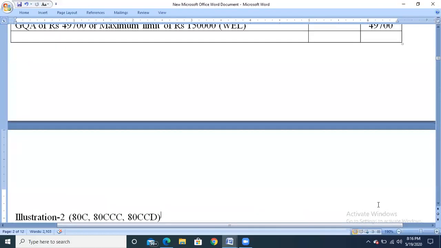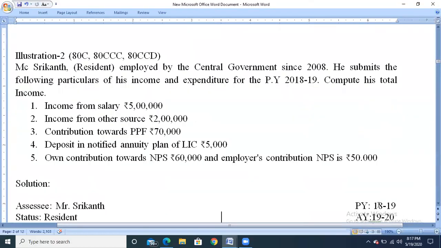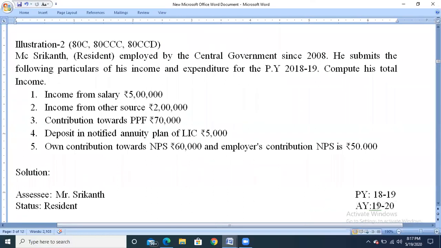Next, move on to problem 2. Mr. Srikanth, resident, employed by the central government since 2008. So he is a central government employee. He submits the following particulars of his income and expenditure for previous year 2018-19. Compute his total income. So they have clearly mentioned the term total income.